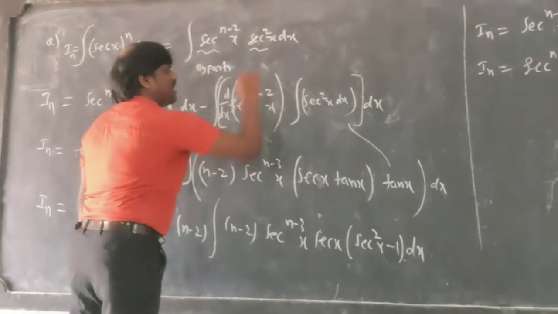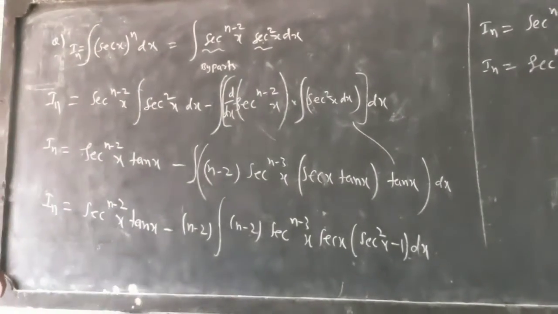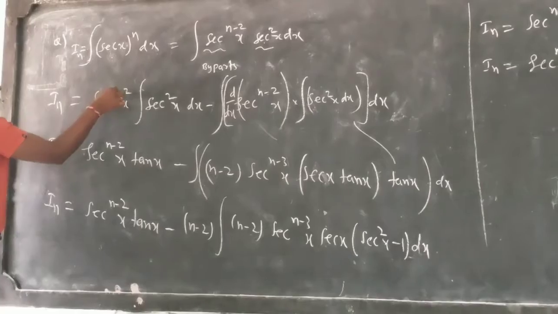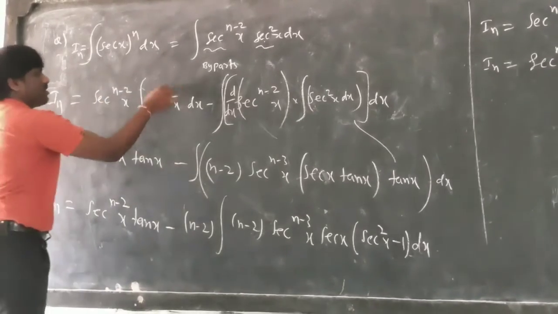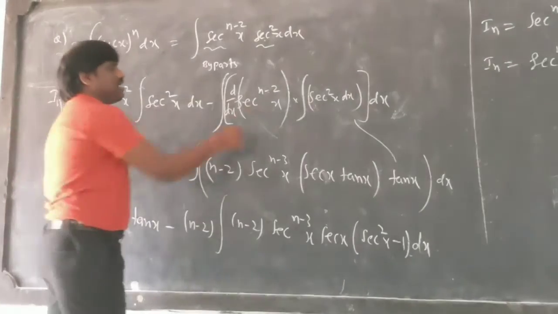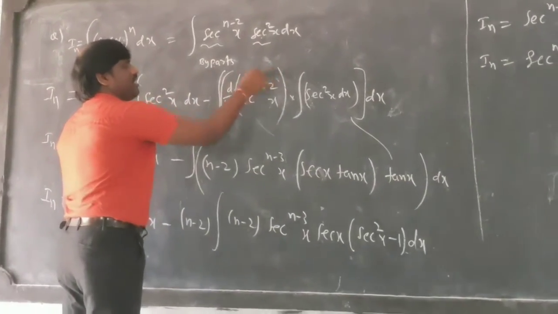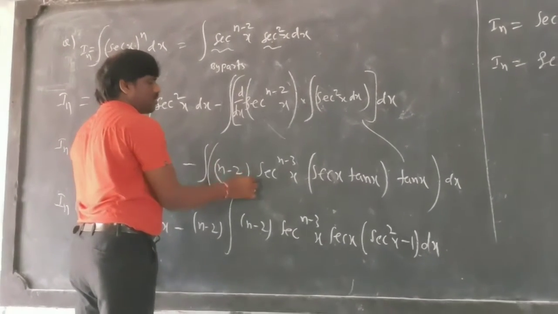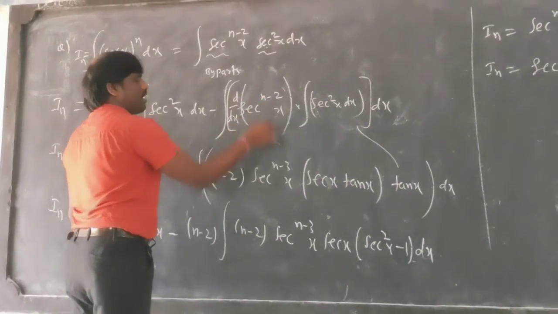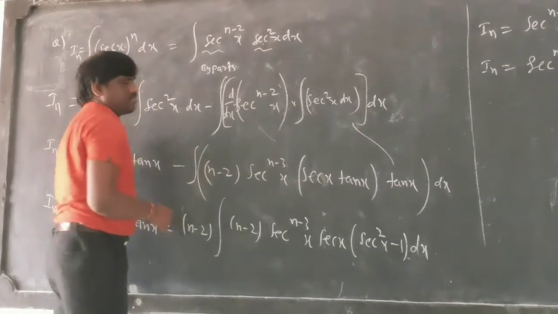So sec x power n minus 2 into tan x minus the integration of the derivative of sec power n minus 2, which is n minus 2 into sec power n minus 3.